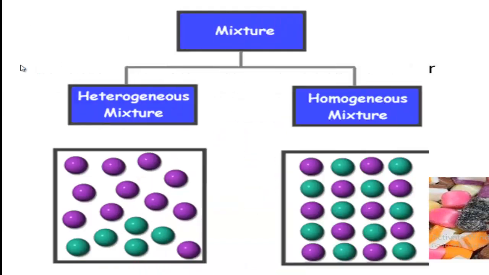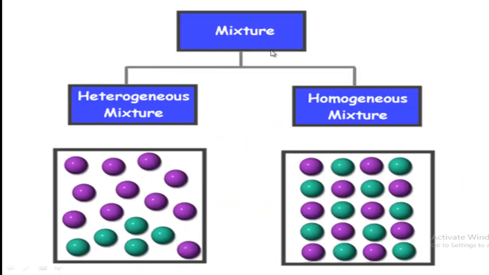Now we will see the types of mixture. Mixtures are mainly of two types: heterogeneous mixture and homogeneous mixture. Now follow here. A homogeneous mixture means when the components of a mixture are mixed so uniformly and thoroughly that they cannot be separated easily, and also they cannot be identified easily, and inside the mixture the proportion of the components remains fixed.